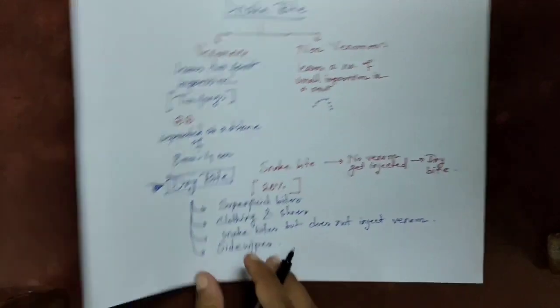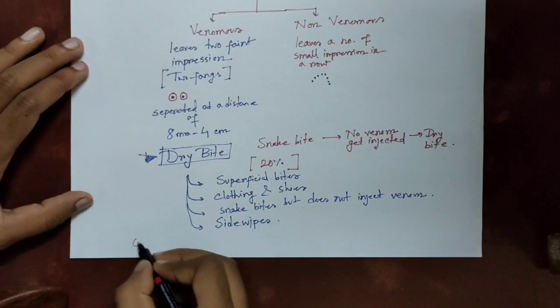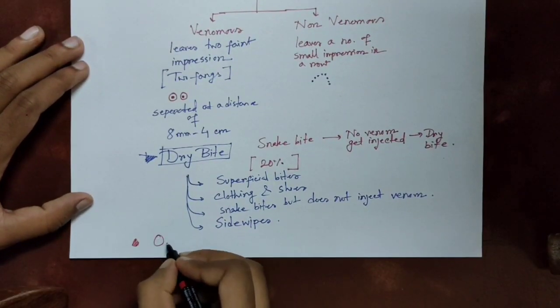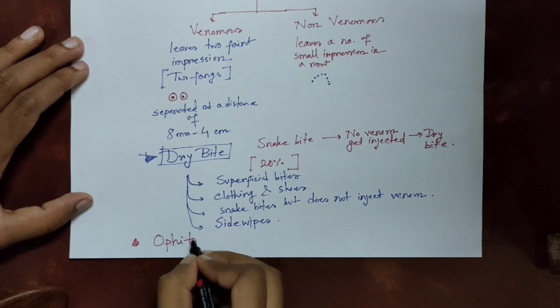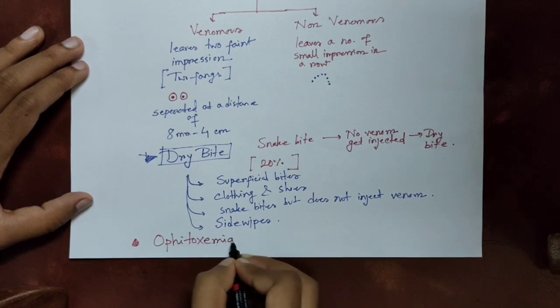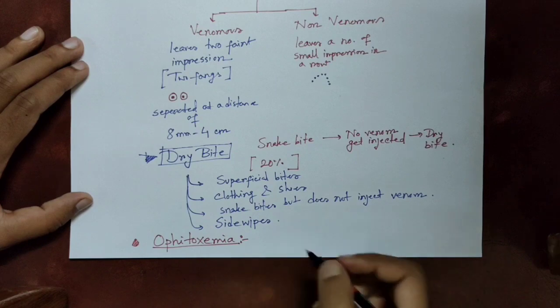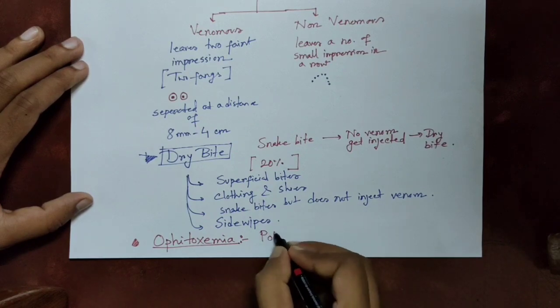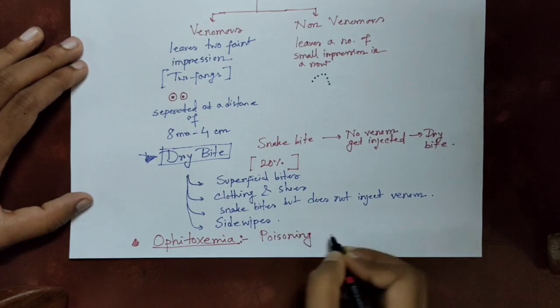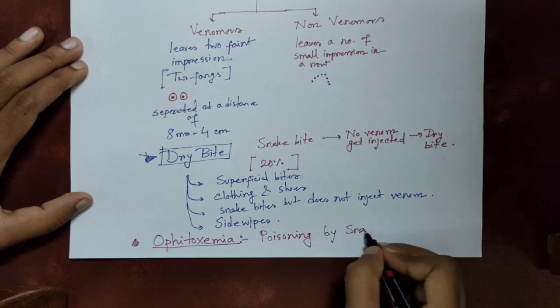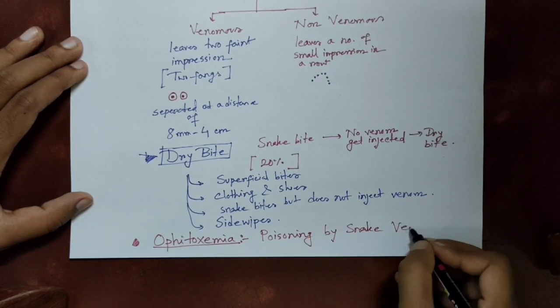What is ophitoxemia? Ophis means serpent and toxon means poison. So ophitoxemia refers to poisoning by snake venom. In more than 50% of cases, inadequate venom is injected, producing mild symptoms.